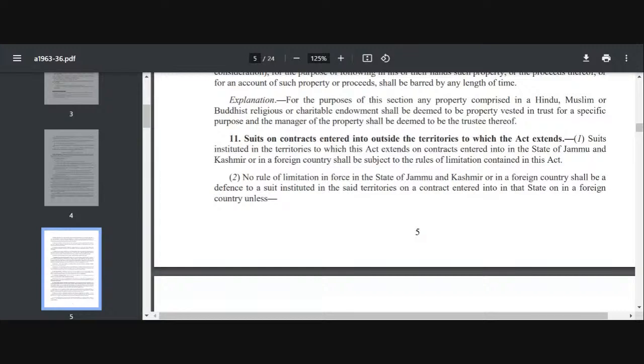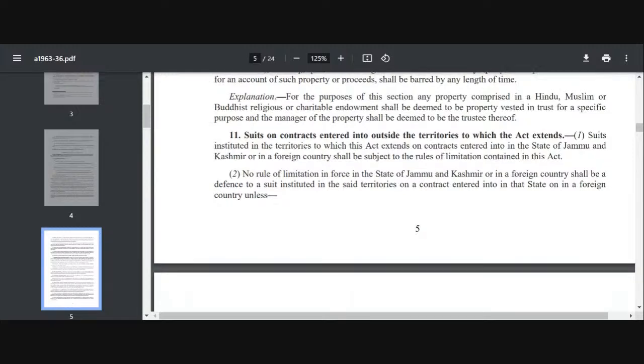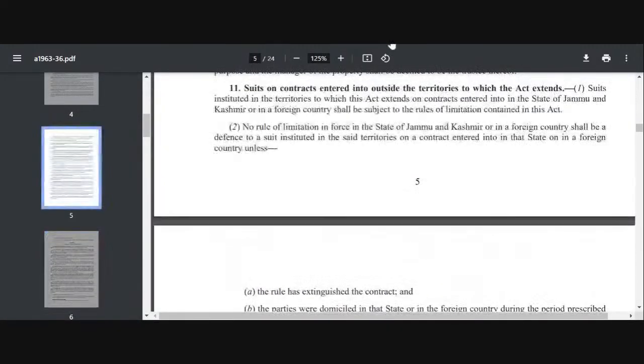So when we see section 11, we will find that suits which are instituted in India, on contracts entered into in a foreign country, are subject to the rules of limitation contained in the act, and no foreign rule of limitation will be a defense to a suit instituted in India, unless the rule has extinguished the contract or the parties were domiciled in a foreign country during the period prescribed by such rule.